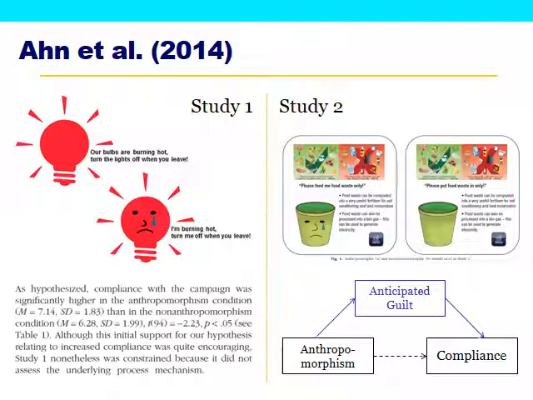And the mediator that they identified was anticipated guilt. In other words, their hypothesis was that when a person saw a sad-looking trash can, they anticipated that they would feel more guilty if they were to not recycle. And in turn, when they thought they would feel guilty, it made them more likely to comply. So this anticipated guilt variable is the mediator that they proposed as a potential explanation for why these ads tend to be more effective.